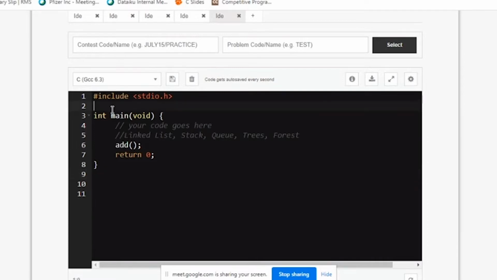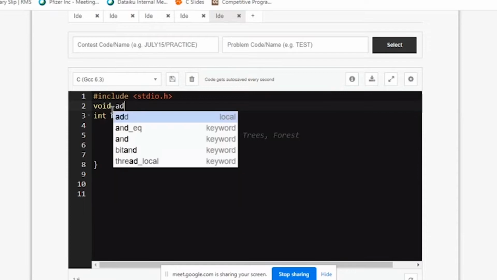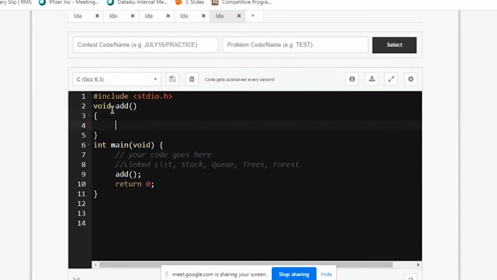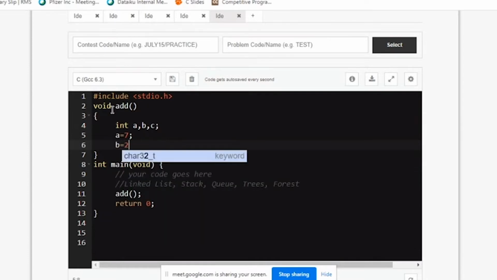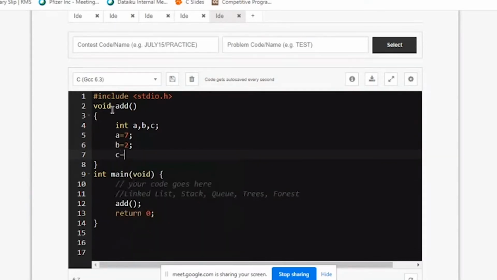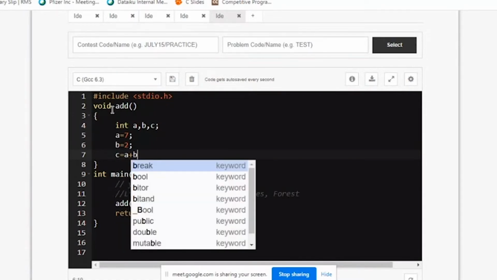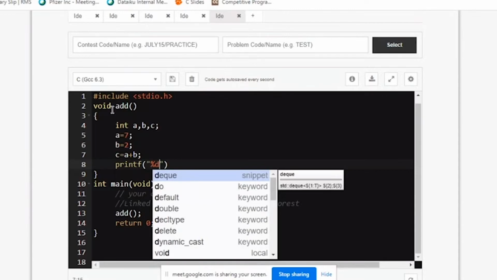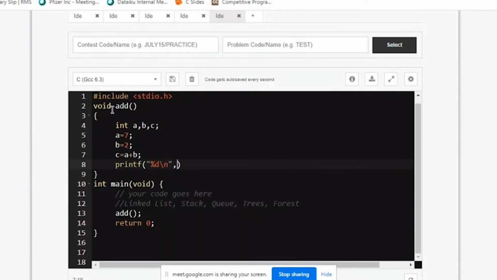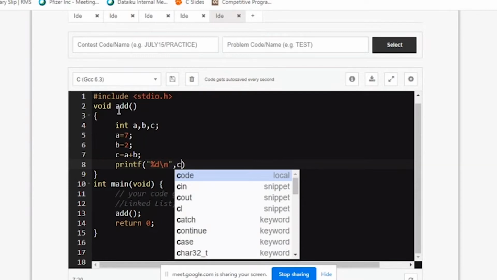I'll write void add, with the same lines which I wrote: A, B, C. A is equal to 7, B is equal to 2, and C is equal to A plus B. Then printf with percentage d backslash n, printing the answer C.